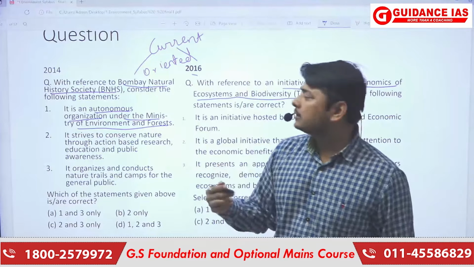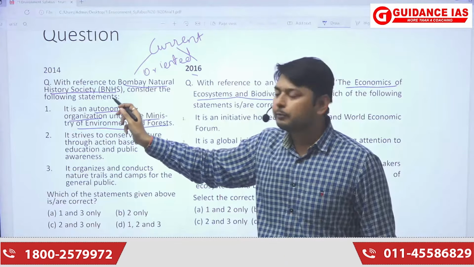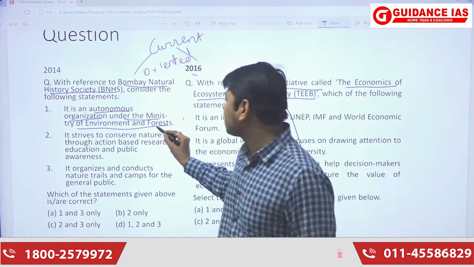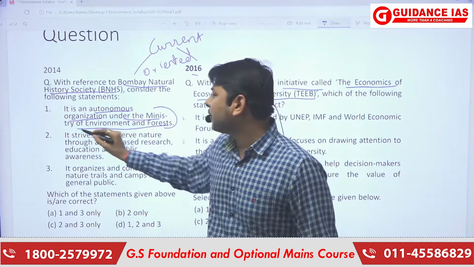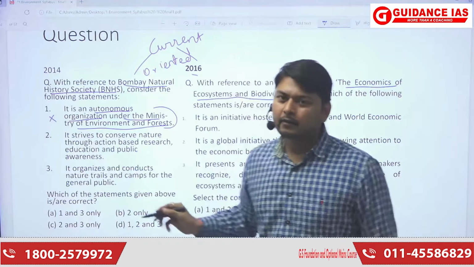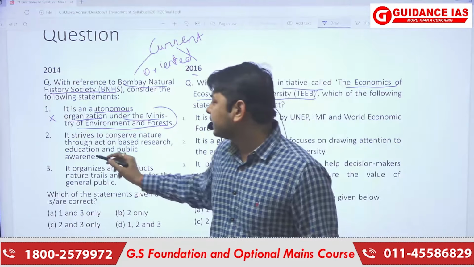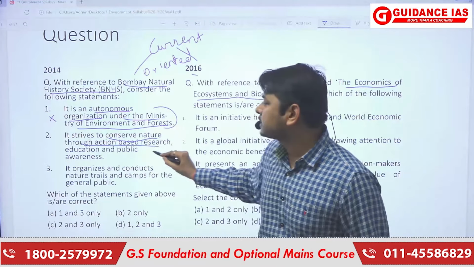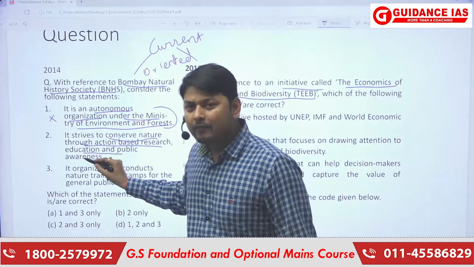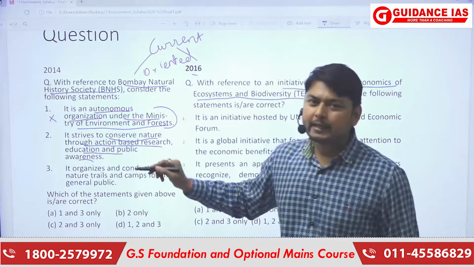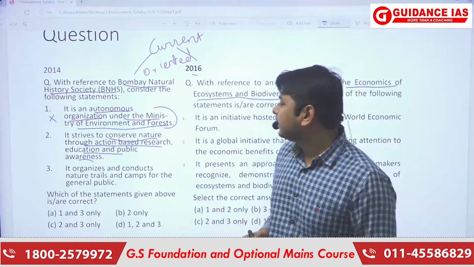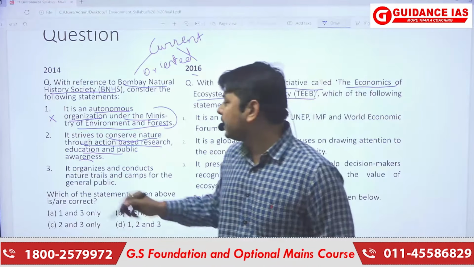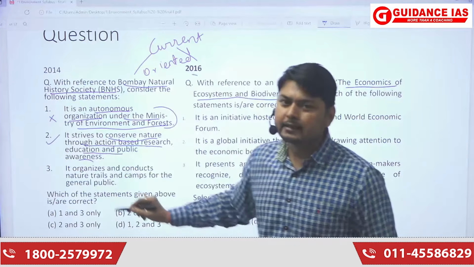If we will see into the aspects of this society, BNHS, it is an autonomous organization, but it is not under the Ministry of Environment and Forest. So this statement we can cross it. Now second statement is it strives to conserve nature through action-based research, education and public awareness. Okay, so it is acting on these things that it should have research, education, and public awareness. So this statement is correct.